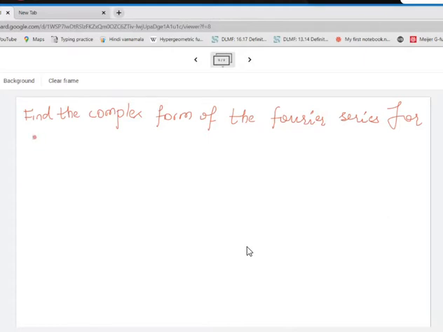Say f of x equal to e raised to ax in the interval. Let us do it for a simpler case, in the interval minus pi to pi.